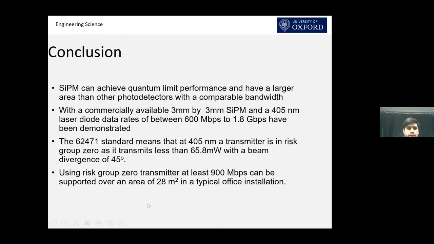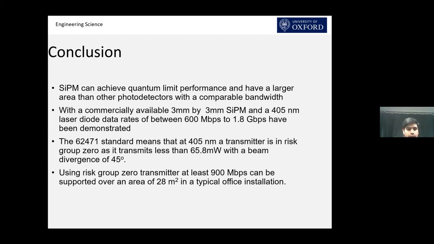So to conclude, we have discussed that silicon PM can achieve quantum limit performance and has a larger area than other photodetectors with a comparable bandwidth. We use a commercially available silicon PM, which is 3 by 3 millimeter, and a 405 nanometer laser diode, and we achieve data rates of 600 to 1.8 gigabit per second.